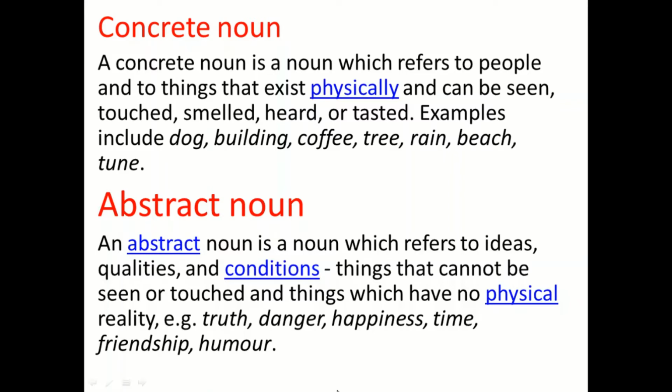Then we have abstract noun. An abstract noun is a noun which refers to ideas, quality, and condition, things that cannot be seen or touched, and things which have no physical reality. For example, truth. You cannot touch the truth. You cannot see the truth. Danger. You cannot touch it or feel it, of course. So there isn't any physical body. That is called abstract noun.